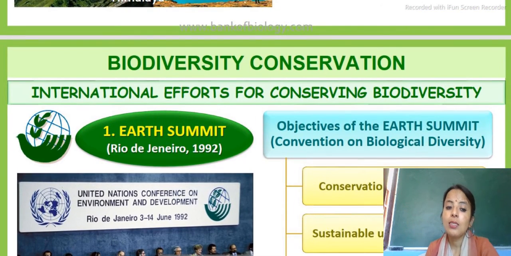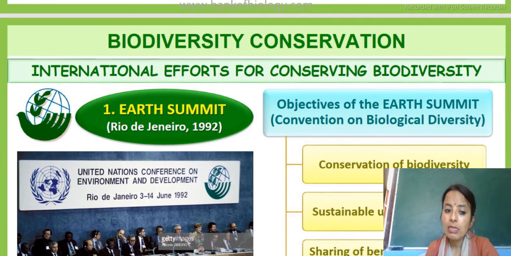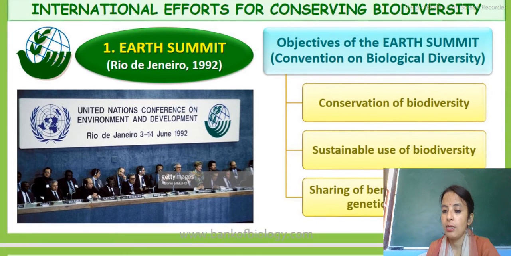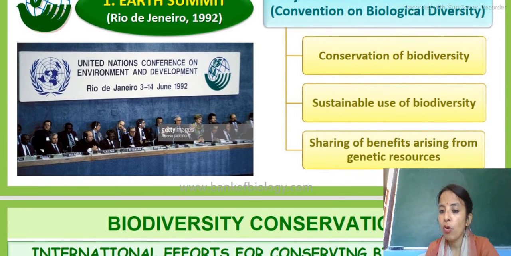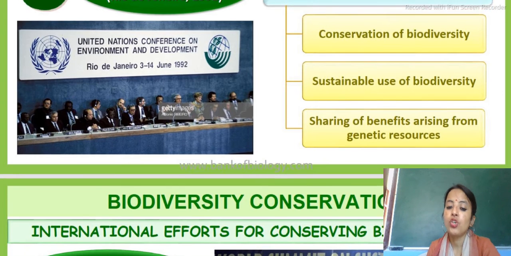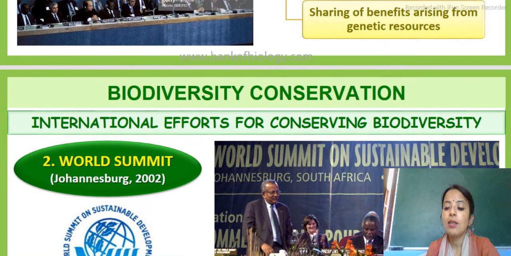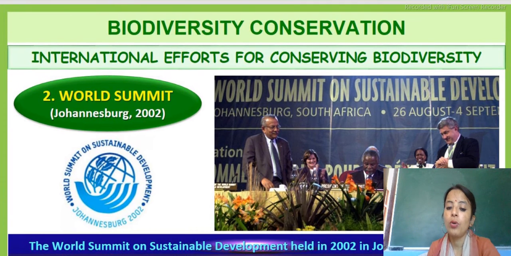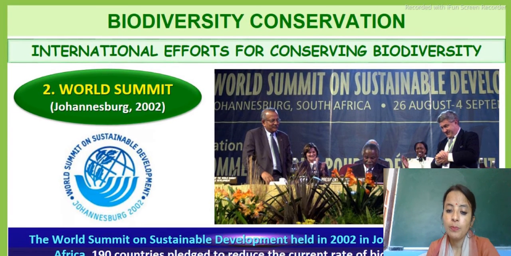The Earth Summit was held in Rio de Janeiro in the year 1992, and it is for the protection of biological diversity, second, for the sustainable use of biodiversity, and if there are certain benefits of the genetic resources, we can share those as well. Then second is the World Summit, which was held in Johannesburg in the year 2002, students, and it is also for the conservation of biodiversity.